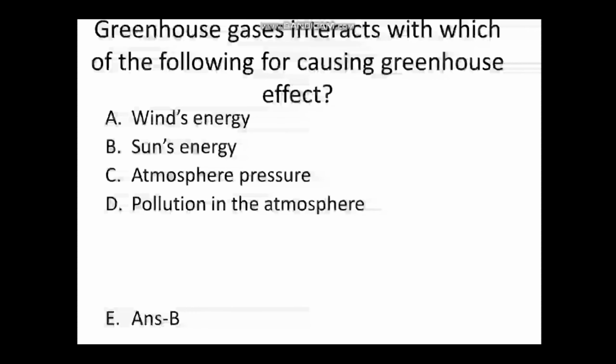Next question is, greenhouse gases interact with which of the following for causing greenhouse effect? First option is wind's energy, second is sun's energy or solar energy, third is atmospheric pressure, and fourth is pollution in the atmosphere. And the answer is B, that is sun's energy or solar energy.